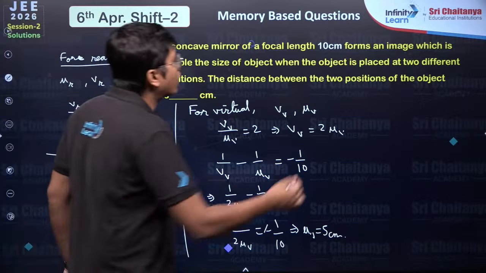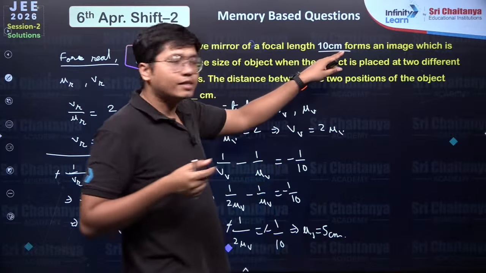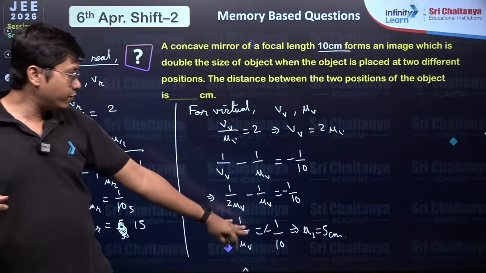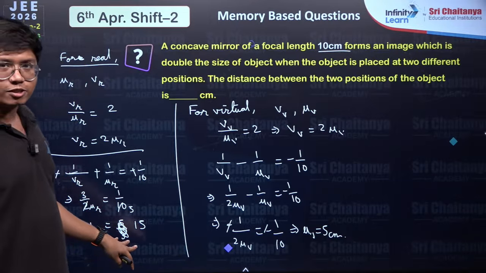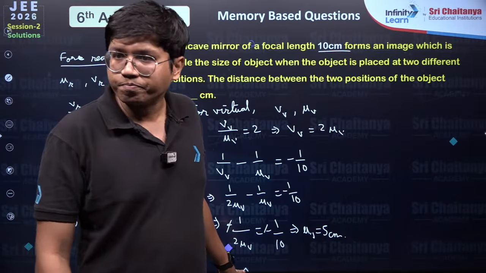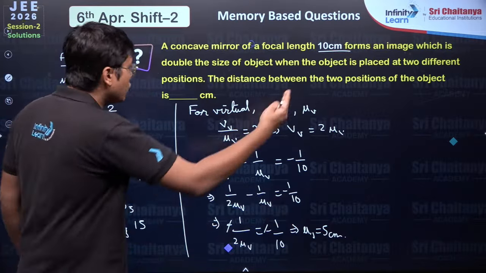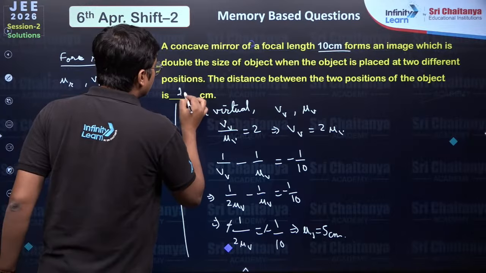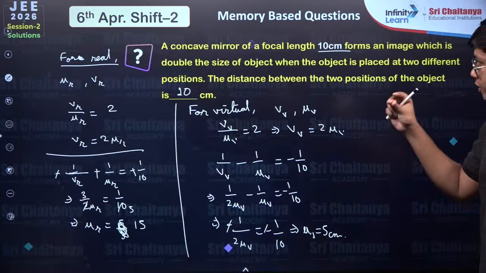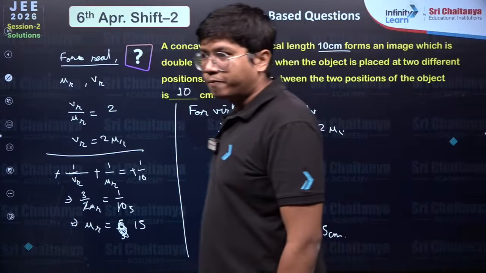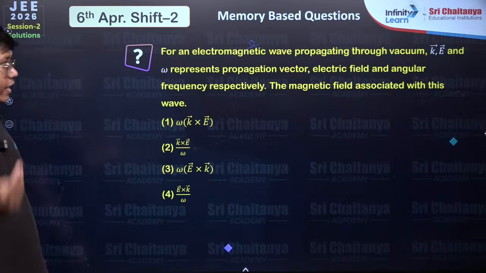If the focal length is 10 centimeter, a virtual image is formed if the object distance is less than 10 centimeter, which is fine here. But 5 by 3 is less than 10, so it cannot create a real image. So I know I had made some mistake here. So it's 15 centimeter and this is at 5 centimeter. So the distance between the two positions is 10 centimeter. This is how you re-verify questions. It saves you a bunch of time, so you don't have to resolve again and again.